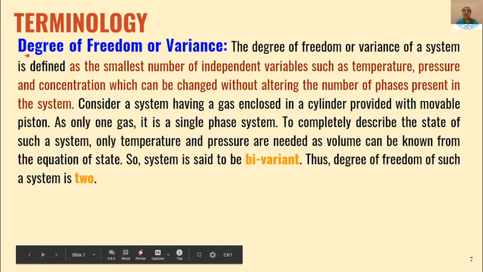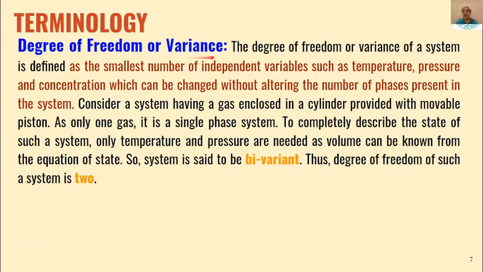Then is a very important term, degree of freedom or variance. Degree of freedom is defined as the smallest number of independent variables such as temperature, pressure, and concentration, which can be changed without altering the number of phases present in the system. So the number of phases in the system will remain the same, and we will change these independent variables, either temperature or pressure or concentration. So this is called degree of freedom or variance.